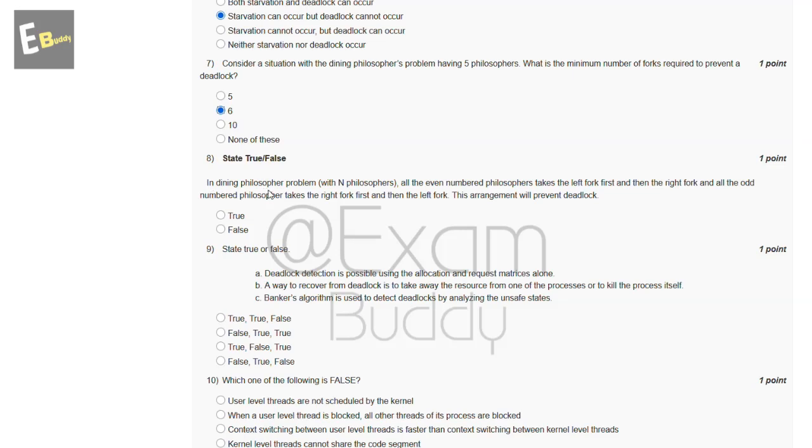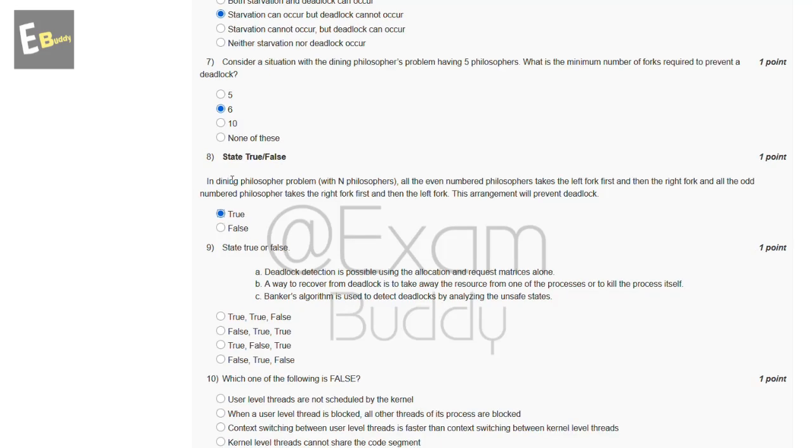In dining philosopher problem with n philosophers, all the even numbered philosophers take the left fork first and then the right fork, and all the odd numbered philosophers take the right fork first and then the left fork. This arrangement will prevent deadlock. So these are the options and the answer of our eighth question is true.